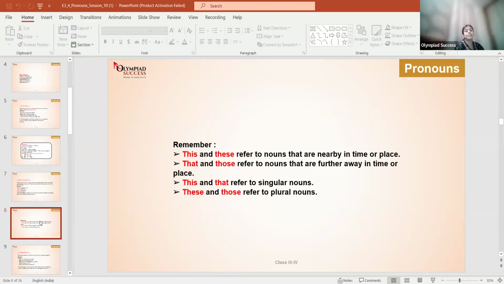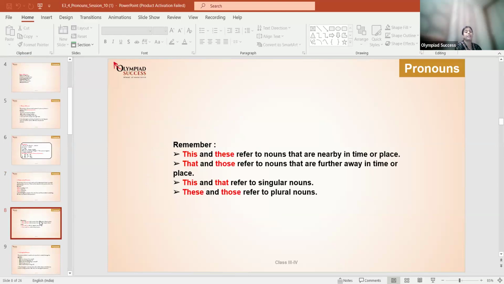This and these refer to nouns that are nearby in time or place. So the things which are near to us are referred with this and these. When we talk about something that is far from us or away in time or place, it is referred with that or those. Okay?